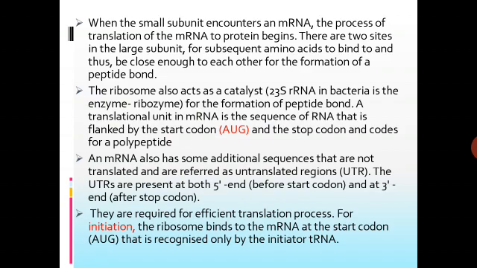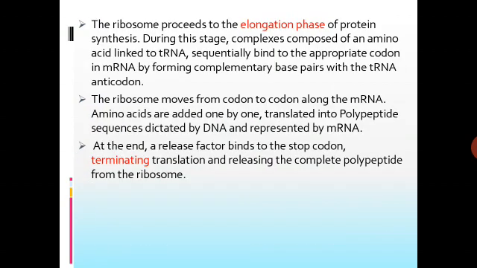Now, the second step is initiation, chain initiation. For the initiation, the ribosomes bind to the mRNA at the start codon. I have told you the start codon is AUG, from where the initiation of the polypeptide begins. The start codon AUG is recognized only by the initiator tRNA. The ribosome then proceeds to the elongation phase.